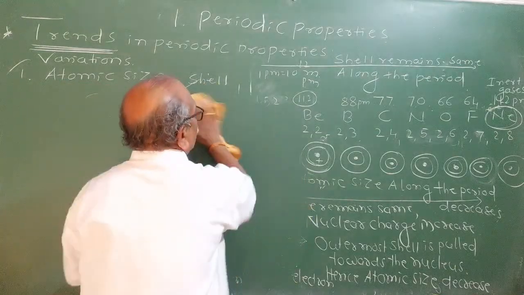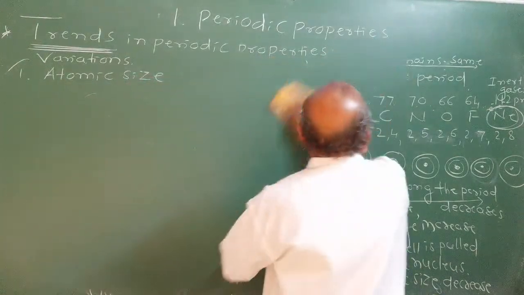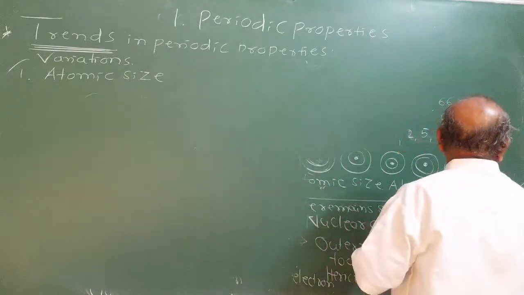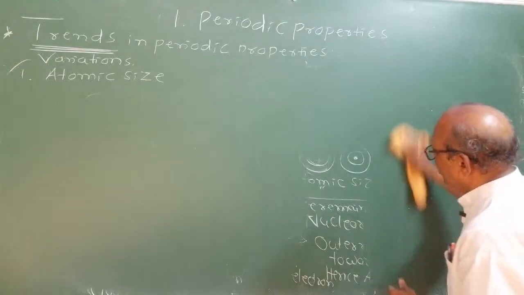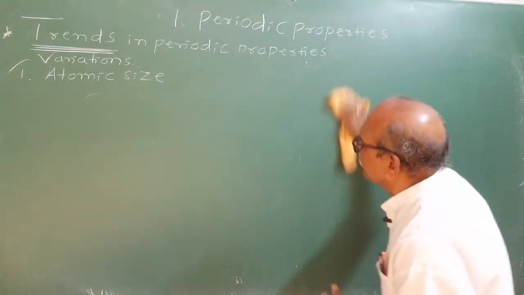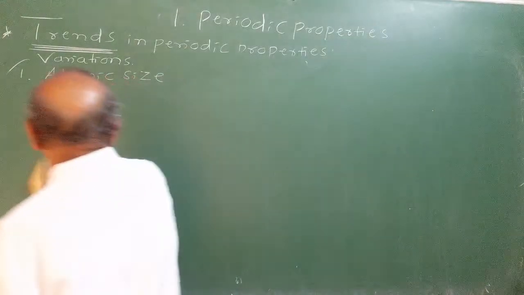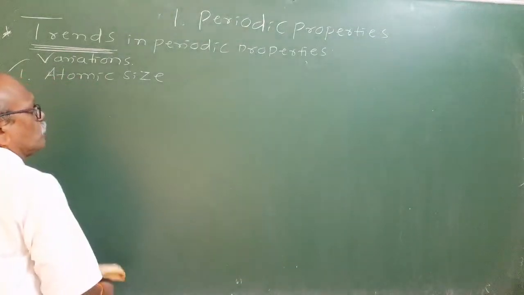Now, I will show you down the group. So, what is happening down the group? We will try to understand. There is one basic reason for all of them. One is nuclear charge. Another one is increase in the atomic size. I will take group 1 elements.